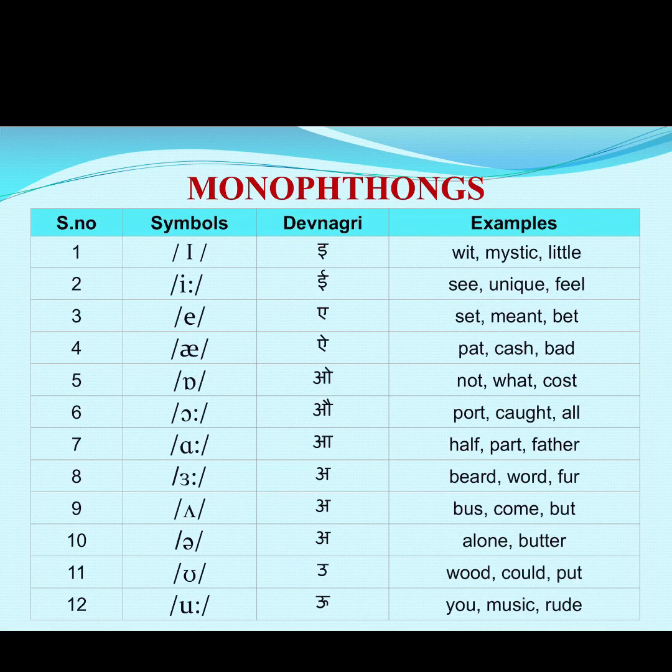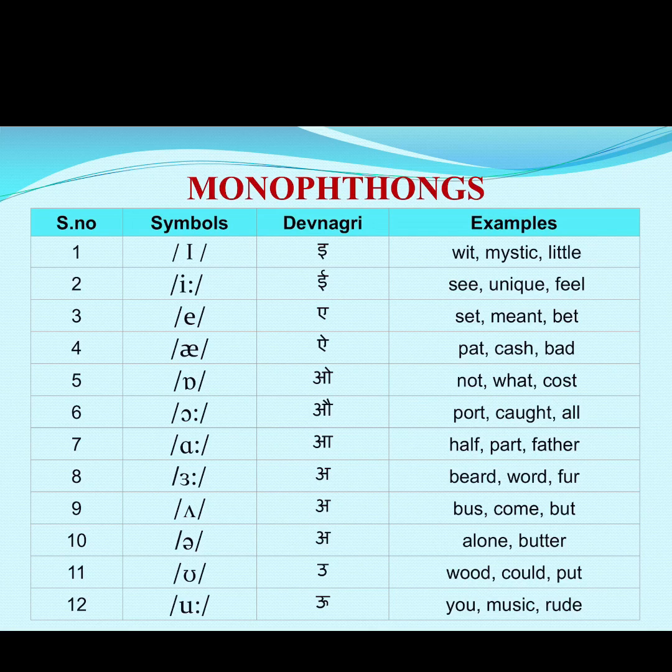Number 6 is known as aw. We will pronounce it as aw. For example, pot, cot, all. Number 7, it's the symbol a. For example, half, part, father.